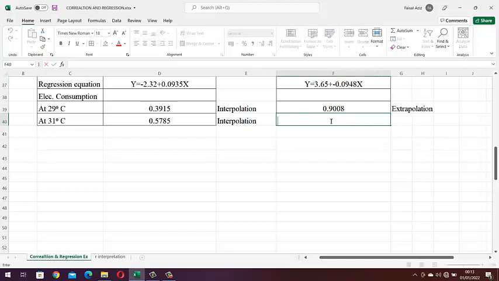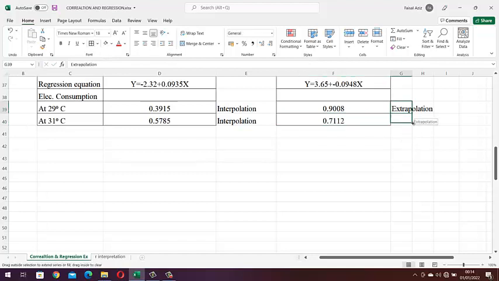So we can also calculate the electricity consumption: 3.65 minus 0.0948 and then multiply by 31. So this will give us 0.71 consumption, and again this is extrapolation.